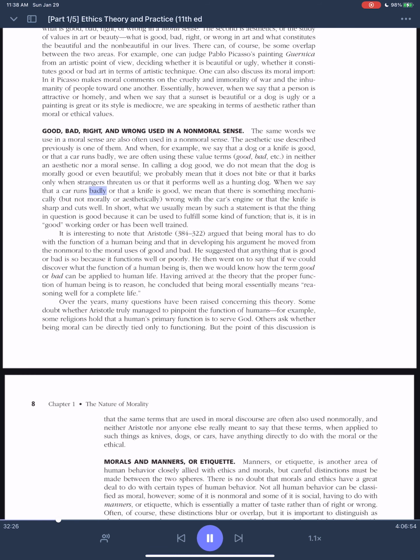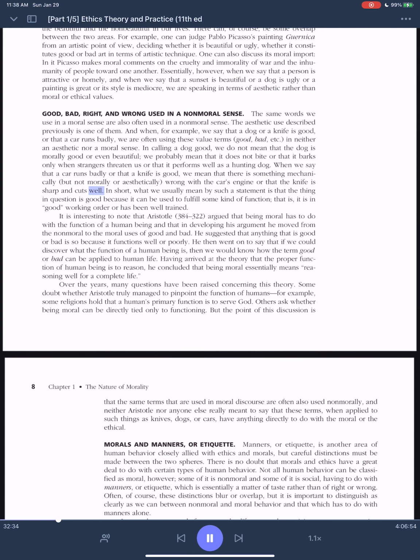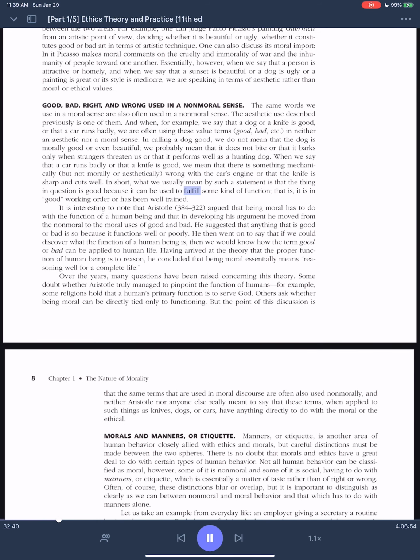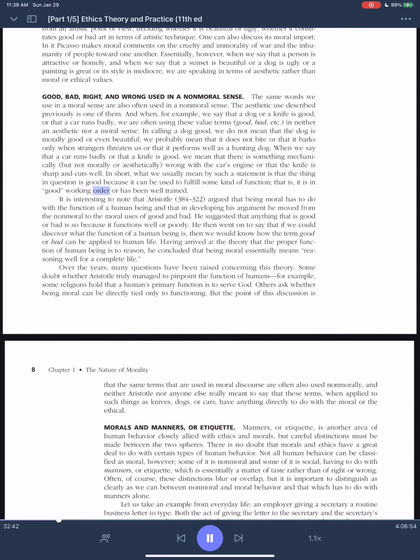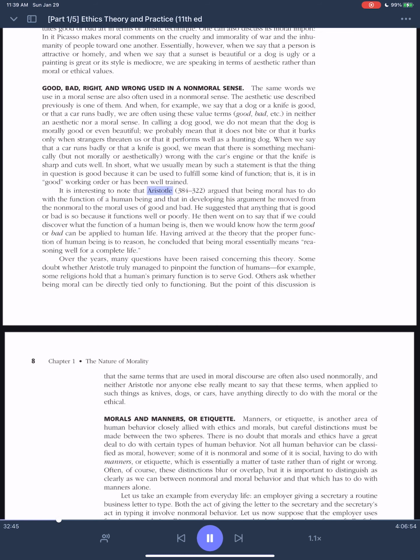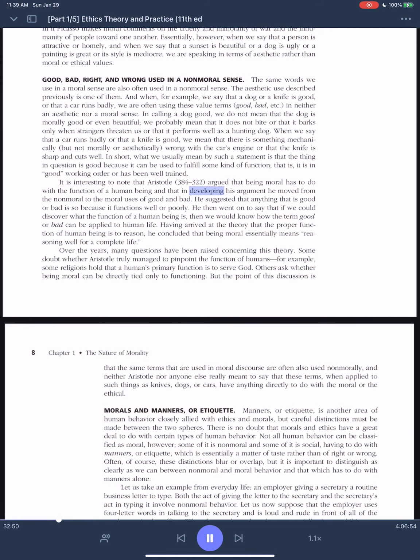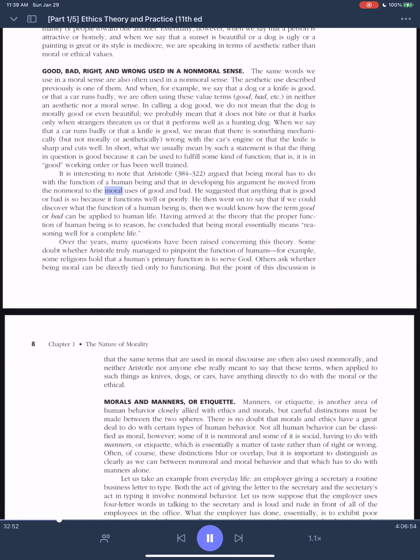When we say that a car runs badly or that a knife is good, we mean that there is something mechanically, but not morally or aesthetically, wrong with the car's engine or that the knife is sharp and cuts well. In short, what we usually mean by such a statement is that the thing in question is good because it can be used to fulfill some kind of function. That is, it is in good working order or has been well trained. It is interesting to note that Aristotle, 384-322, argued that being moral has to do with the function of a human being and that in developing his argument he moved from the non-moral to the moral uses of good and bad.